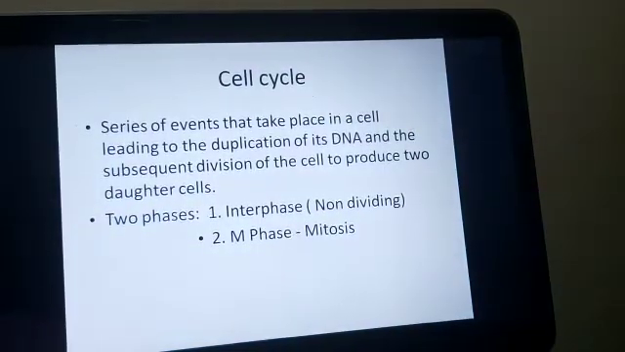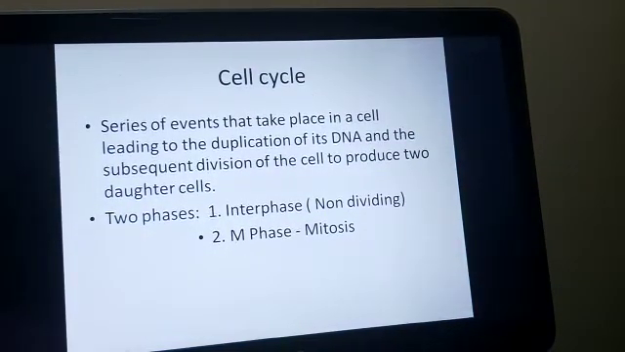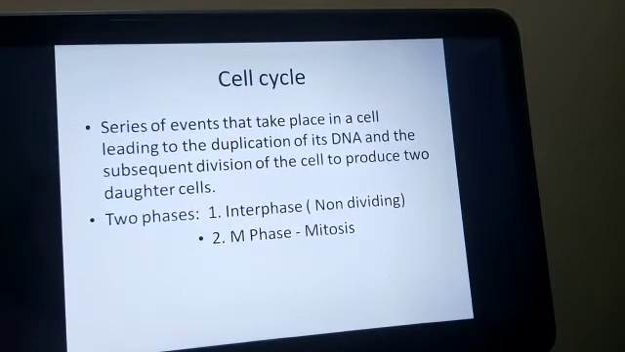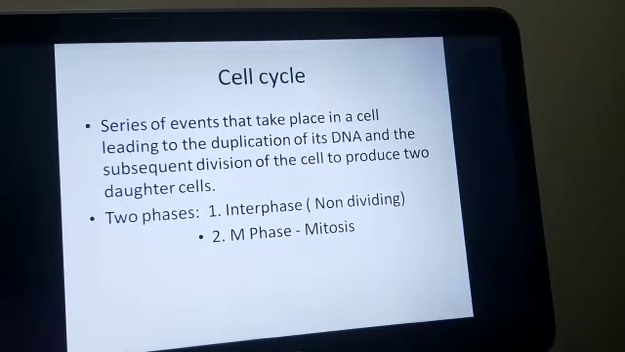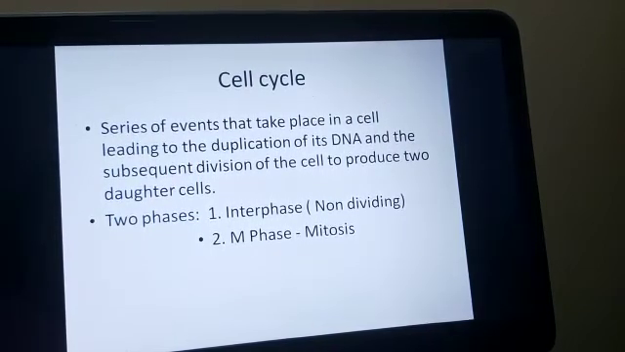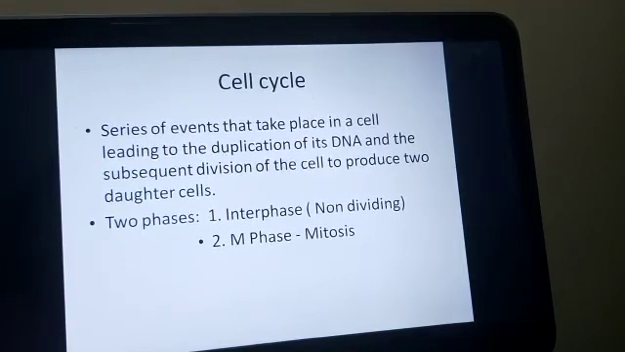Now let us discuss the cell cycle. What is a cell cycle? Cell cycle is a series of events that take place in a cell leading to the duplication of its DNA and the subsequent division of the cell to produce two daughter cells. There are two important phases in the cell cycle: interphase and mitosis phase.